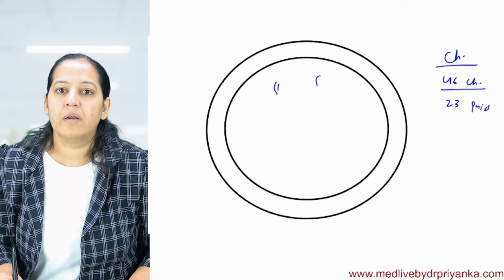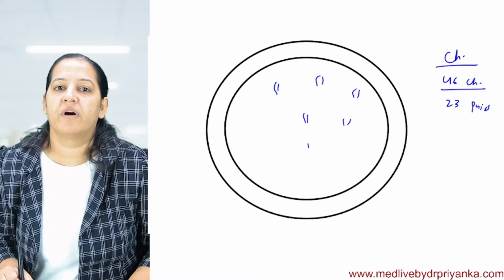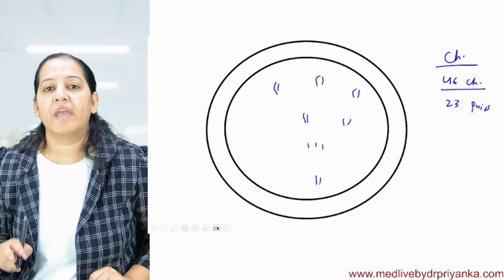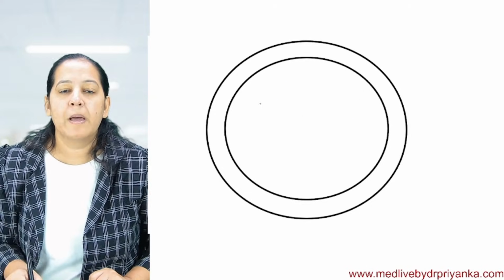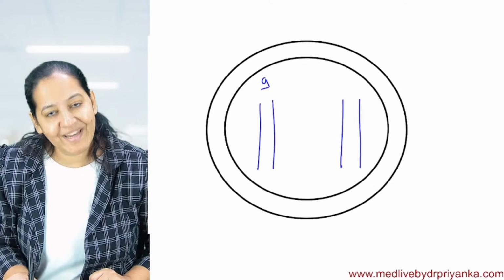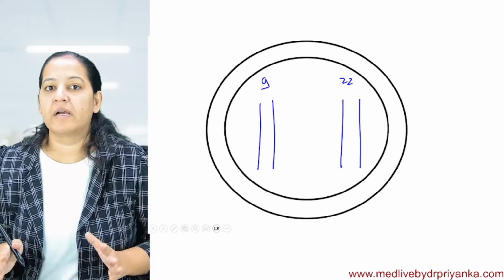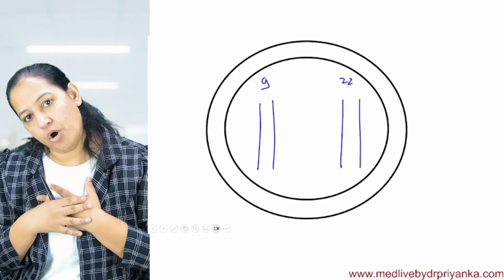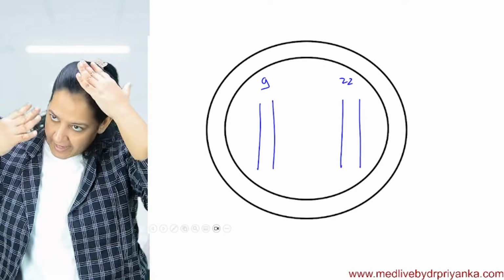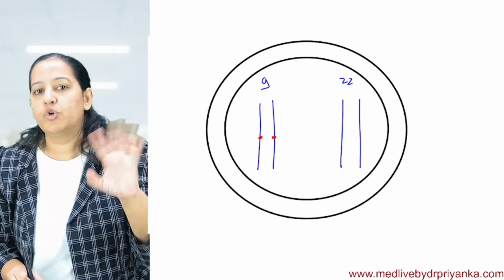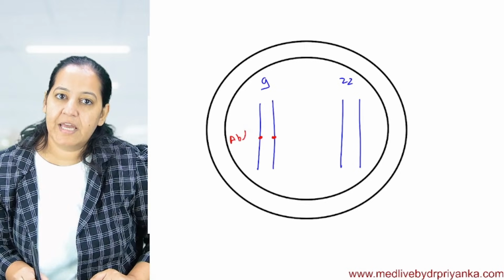So this is pair number 1, pair number 2, pair number 3, pair number 4, 5, 6, likewise. I'm not interested in all pairs. There are a total of 23 pairs. I'm interested in 2 pairs. Which 2 pairs? Pair number 9 and pair number 22. I'm drawing only 9 and 22, although all of them are there, because they are of my interest right now. In all of our cells, head to toe, on pair number 9, we all have a gene. Me, you, all have it. The name of that gene is ABL.